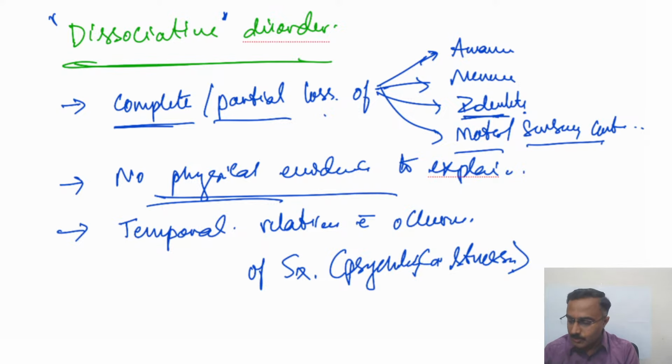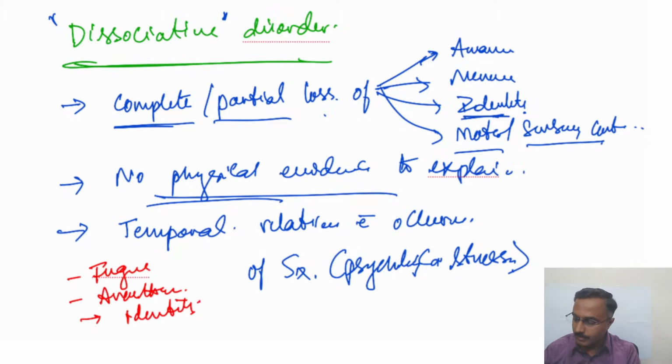Under this, there are, for example, dissociative fugue, dissociative anesthesia, dissociative identity disorder. Also, based on what is involved, you have dissociative seizures.